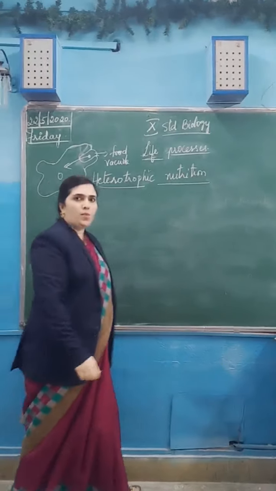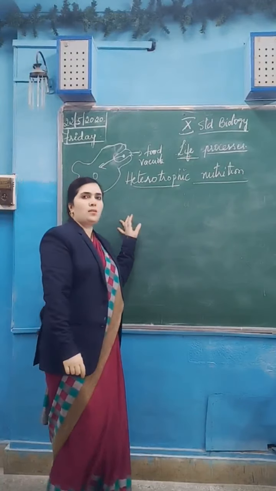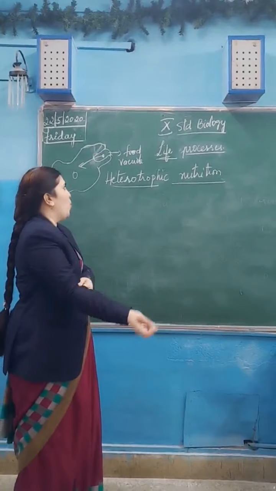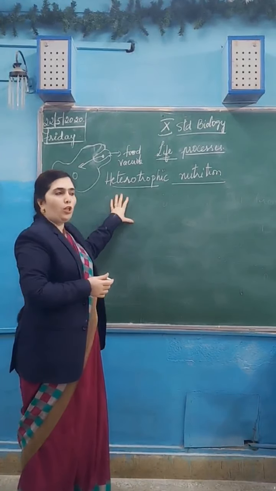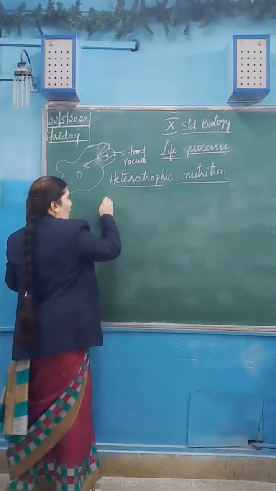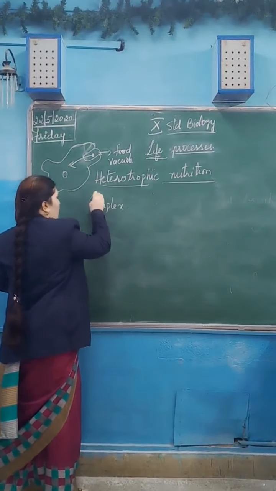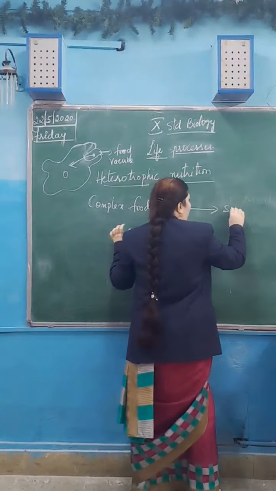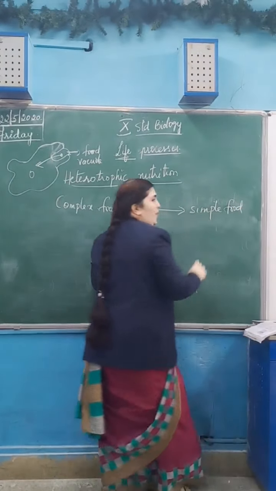They have many different organs in their body. When you consider the digestive system only, there are different organs in our body, and the type of nutrition we have is heterotrophic nutrition. So in heterotrophic nutrition, what is that? We take complex food. Complex food is broken down into simple ones. Simple food is absorbed by the blood.